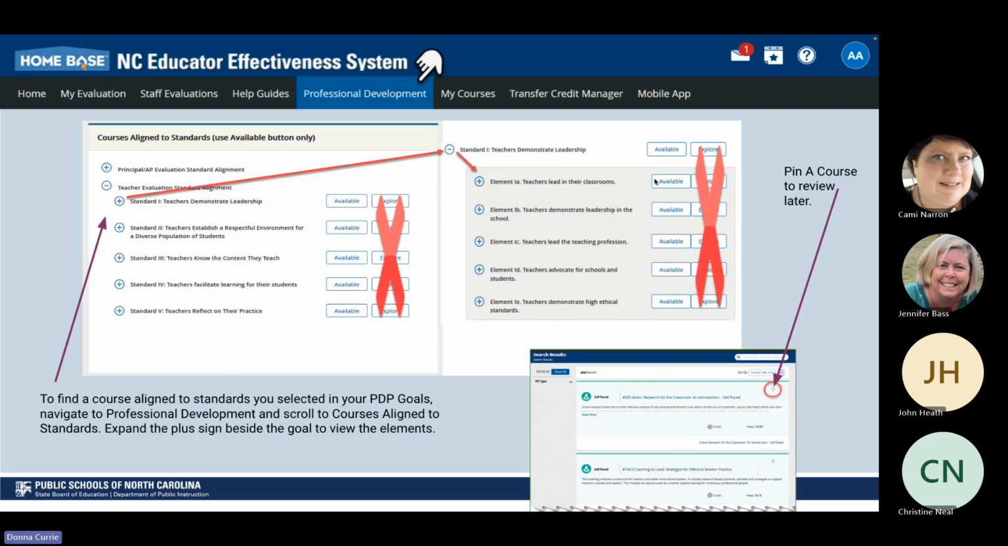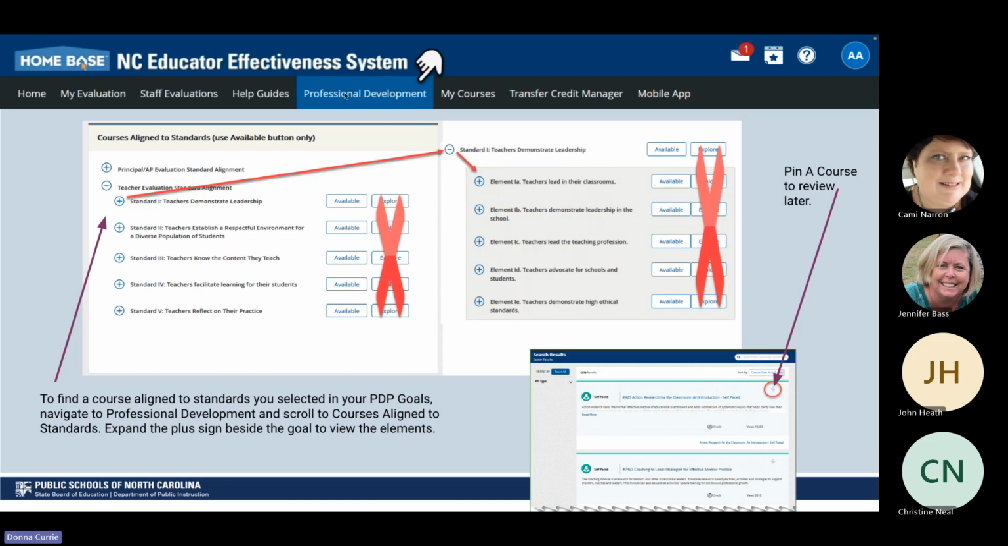If you find something that you like, you can go ahead and click enroll. But if it's something you're just browsing, then you can click on this little pin and pin it to look at later, and that will appear in your My Courses list under pinned PD. So if you want to just do a quick glance, find some things that might be of interest to you, you can pin them, and then you can unpin them later. It's just click that little pin, and then you can unpin it to go away.